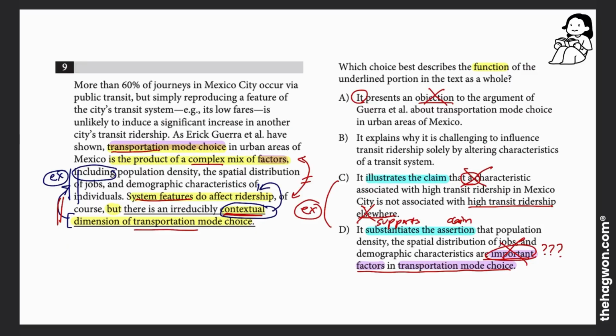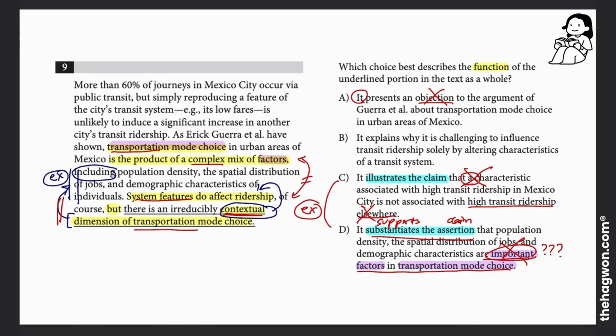So in case you missed the supports the claim part, which really should have allowed you to eliminate this answer choice, in case you missed that, put in this word important. Important factor. I don't know what an important factor is. I know it's a factor, but important I can't say based on the passage. So for those reasons, C and D are incorrect.